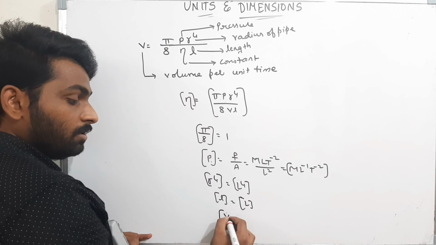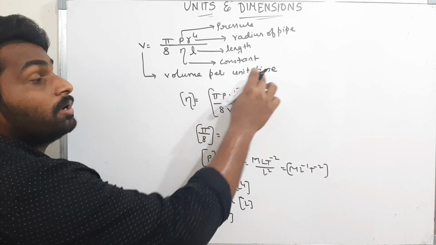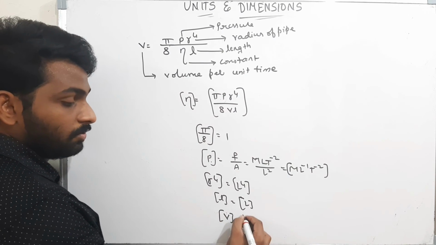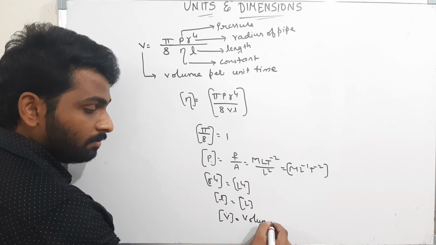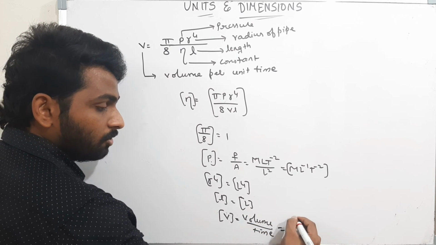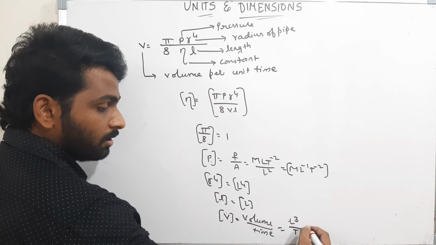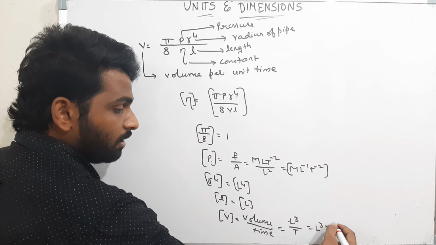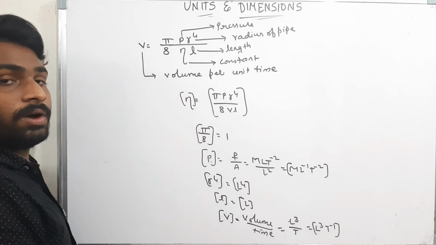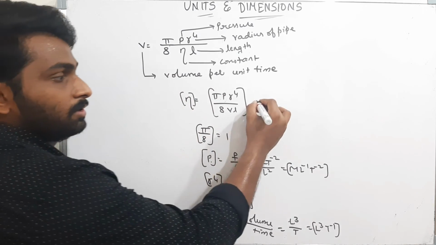For V, volume per unit time. V is nothing but volume per unit time, that means volume by time. Volume is L cube, and time is T. Therefore L cube T power minus 1 is the dimensional formula. Now you use all these dimensional formulas to find eta, where eta is a constant.